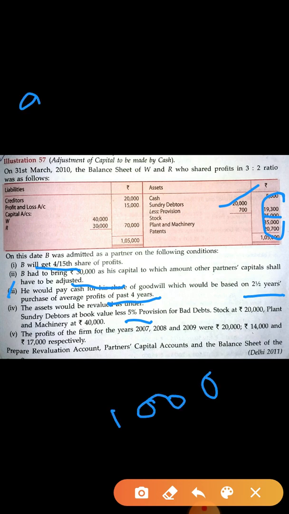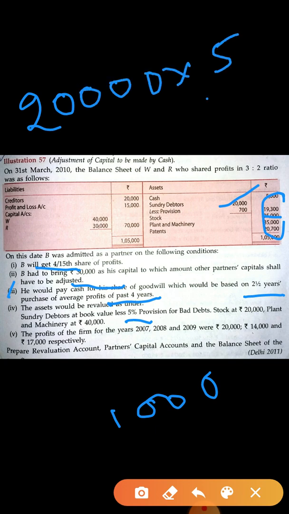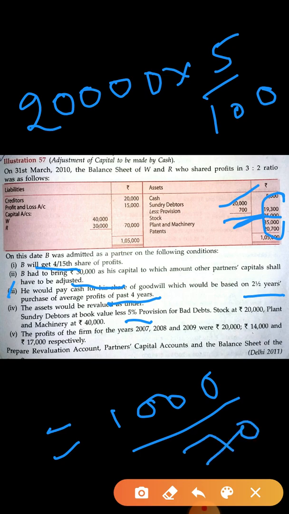In this way you have to calculate. Sundry debtor amount is 20,000 into 5%, so it is equal to 1,000. Now this 1,000 is the new provision amount and the old provision amount is 700.